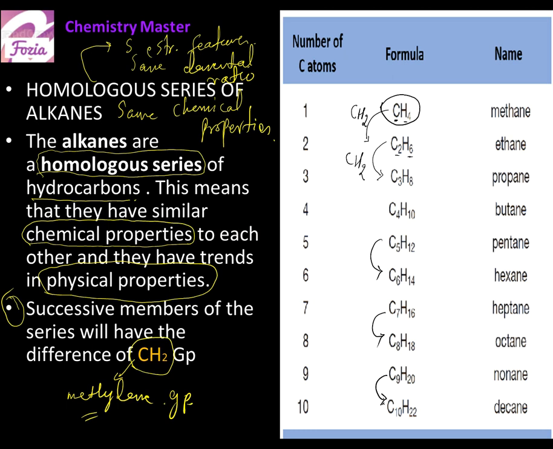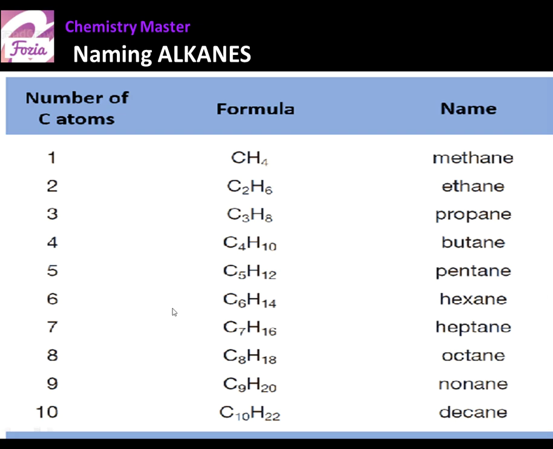Now the next thing which should be clearly understood in this class is how they are named. Naming needs a system. As humans are named, similarly compounds are also named. So how are alkanes named? Alkanes are named in two ways. Organic compounds can possibly have a common name, like we have our nicknames, which can be based on some special origin or some special structural feature.